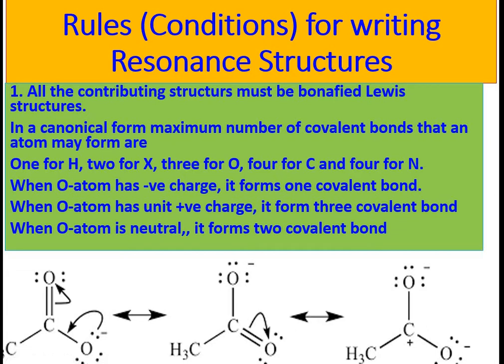When we draw Lewis structures or resonance structures for a compound, we should see that hydrogen can form a maximum of 1 bond, halogen a maximum of 2 bonds, oxygen a maximum of 3 bonds, and carbon and nitrogen a maximum of 4 bonds. When an oxygen atom has a negative charge, it forms 1 covalent bond. When an oxygen atom has a positive charge, it forms 3 covalent bonds. When an oxygen atom is neutral, it forms 2 covalent bonds.